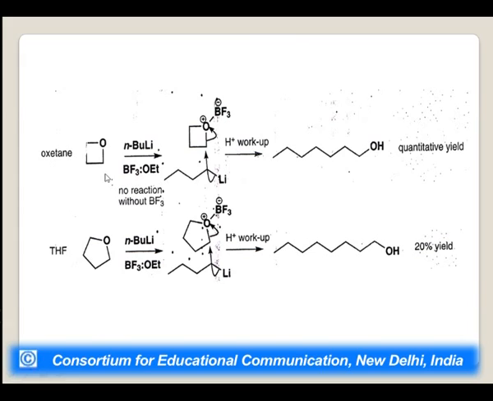This is oxetane. When it reacts with butyl lithium in the presence of BF3, the reaction takes place; without BF3, no reaction. So we have to take BF3 and you can see how the reaction took place. It can attack this carbon because this bond will break due to this oxygen, or we can say oxygen with positive charge, and here we will get a compound with good quantitative yield. While when we react this kind of ring with THF, we will get less yield, that is 20% yield.